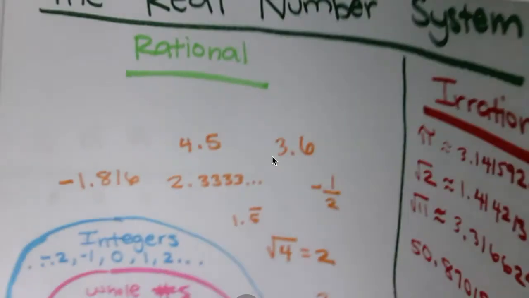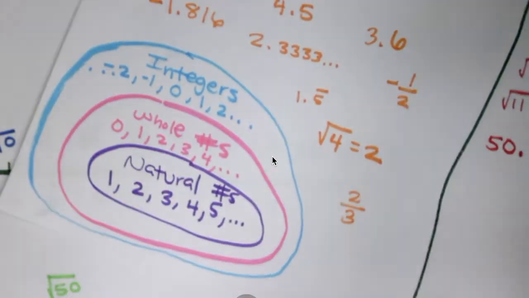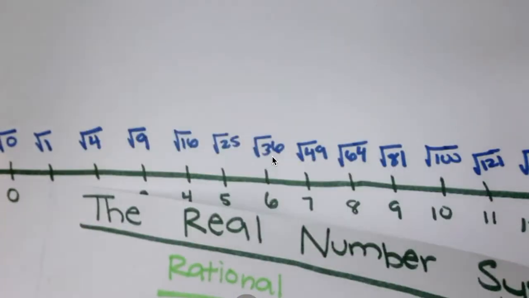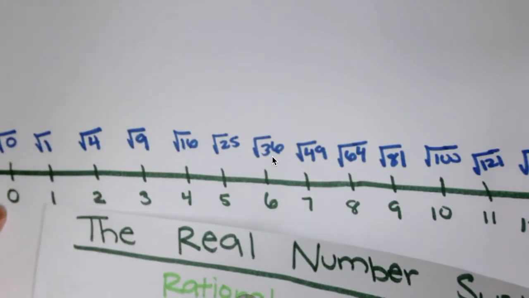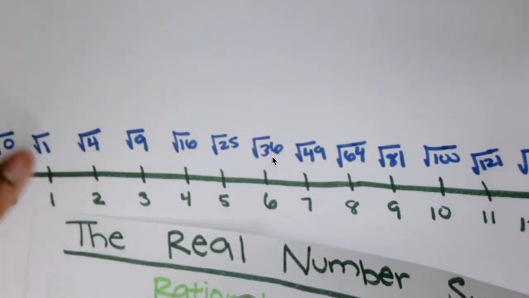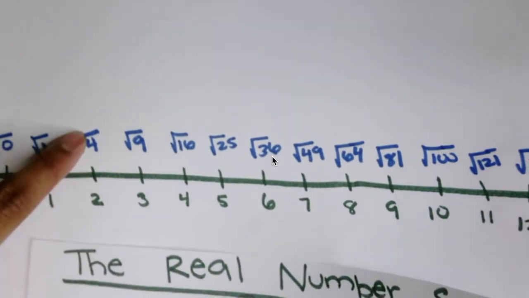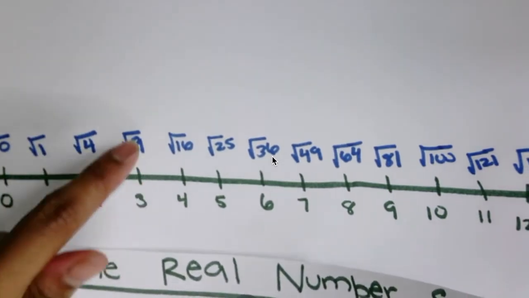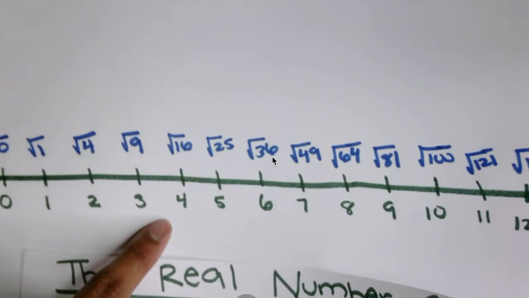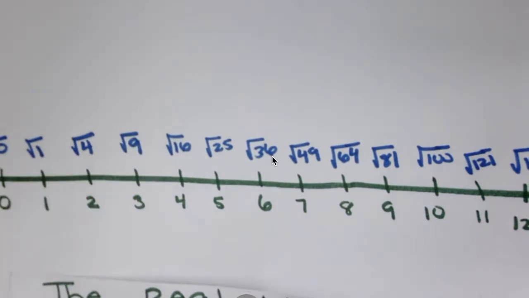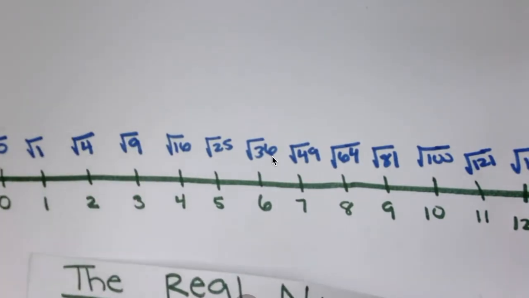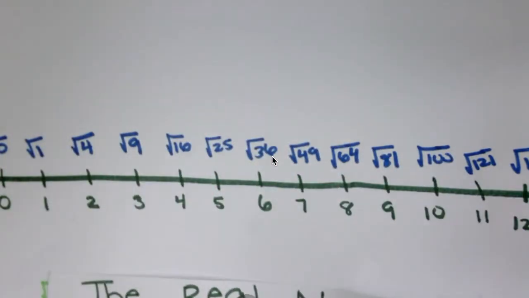They are whole numbers, and the square root of 0 is 0. So if 0 is rational, the square root of 0 is rational. If 1 is rational, the square root of 1 is rational. If 2 is rational, the square root of 4 is rational. If 3 is rational, the square root of 9 is rational. If 4 is rational, the square root of 16 is rational, and so forth. So all of these numbers that are in blue are rational.